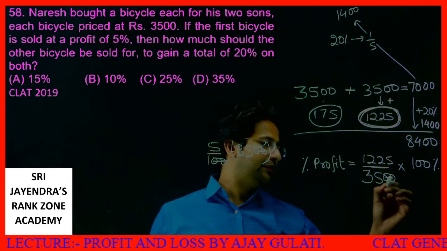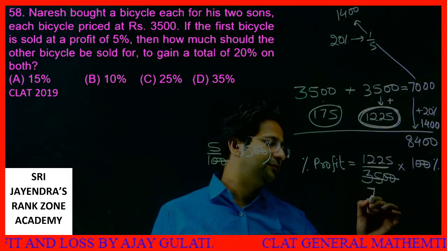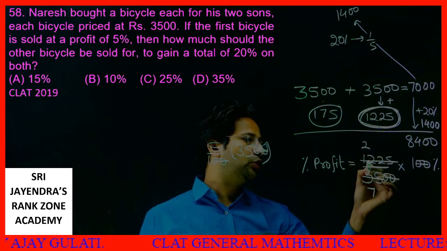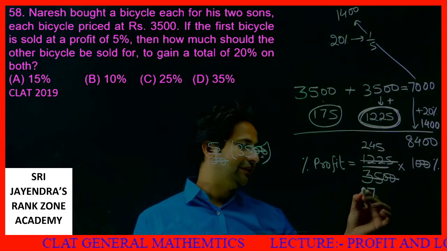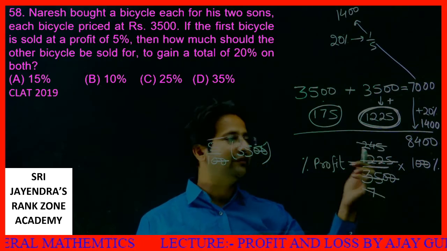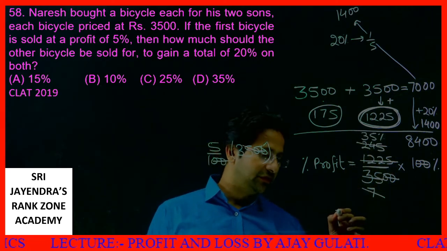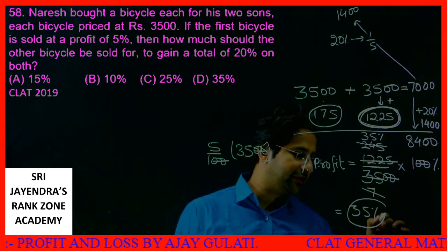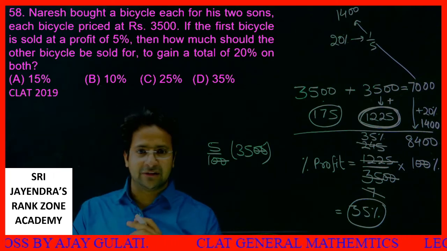So the zeros cancel. Now let's cancel this by 5. If I cancel this by 5, I'll get 7. Let's cancel this by 5 again, I get 245. Is it cancelled? Yes. 245 divided by 7 gives me 35, that is 35%. So my profit is 35% if you calculate it in a detailed manner. This is your answer. Now I tell you one other example.